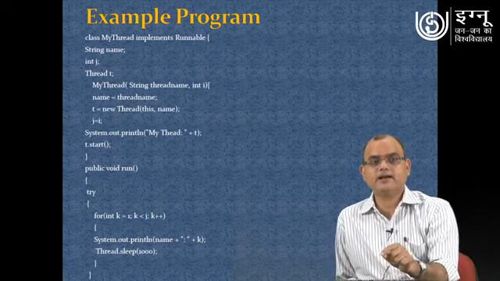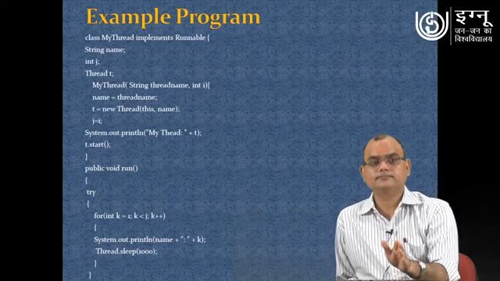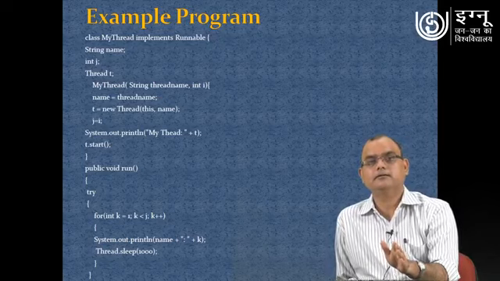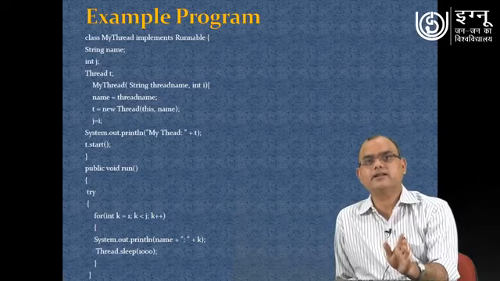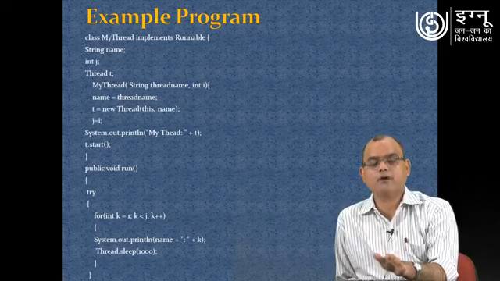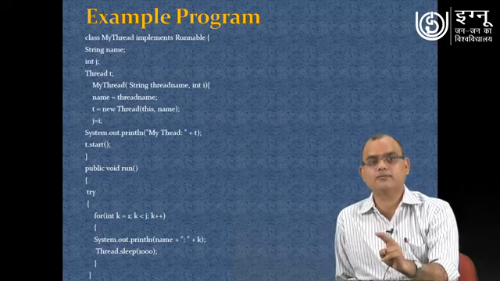Then we have created one object of class Thread, and then we are defining the constructor here, myThread. In that constructor, how many arguments are we passing? 2 arguments. So this constructor is a 2-argument constructor.